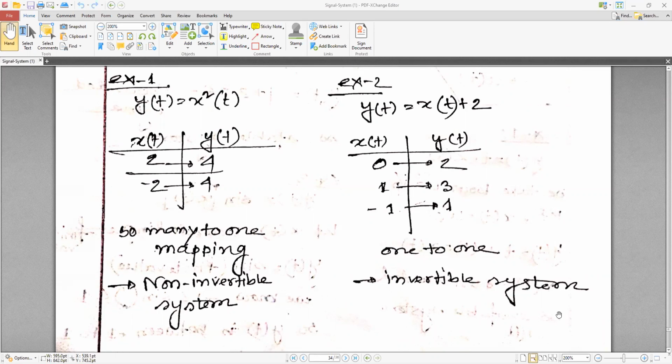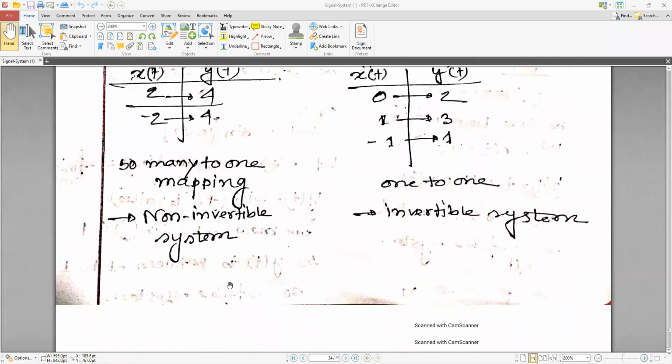Non-invertible, invertible. So what is invertible? 1 to 1 mapping. Non-invertible is many to 1 mapping. That is the non-invertible system.